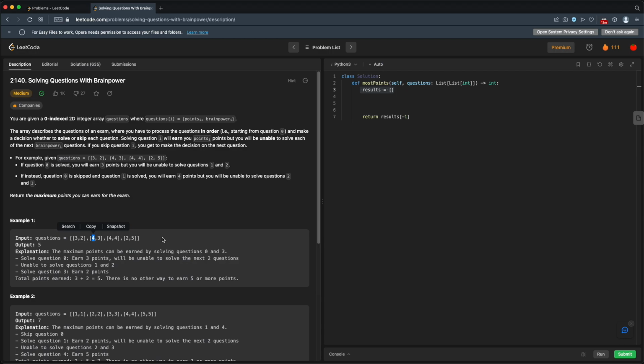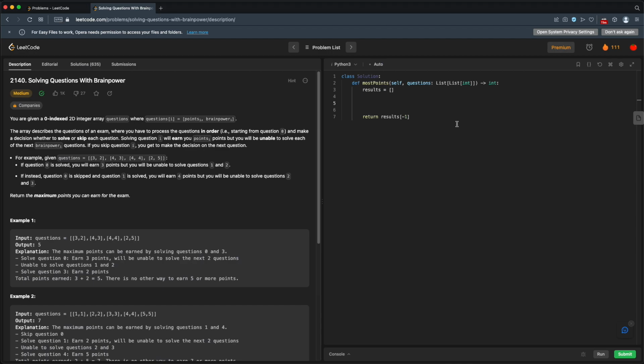Now, what about the second to last question? Well, that's either the best we can get from doing that second to last question, and potentially if we have a 0 Brainpower question, maybe we could get something from the last question itself. But most likely we'll have to skip the last question and there are no future questions. So the second to last question is probably just those points that we can get from doing that question. Or you can skip the question and get points from the very last question. So I am just butchering this, but let's see if I can write this out and maybe it'll make more sense.